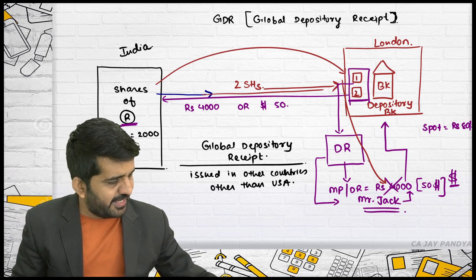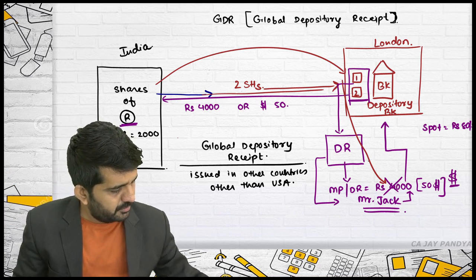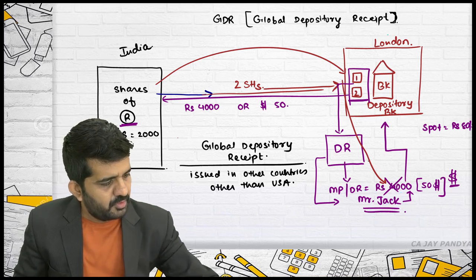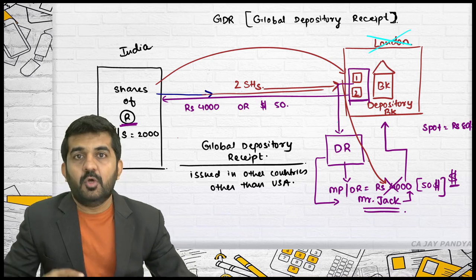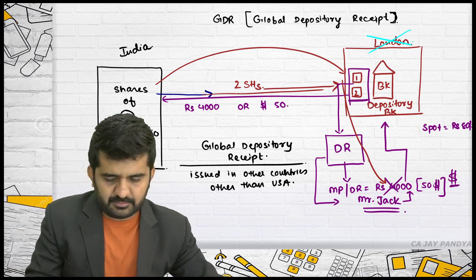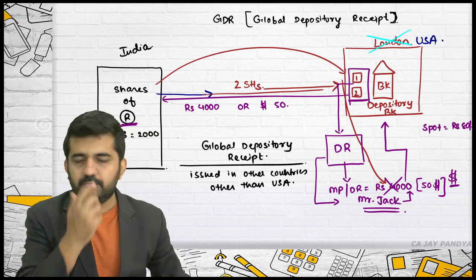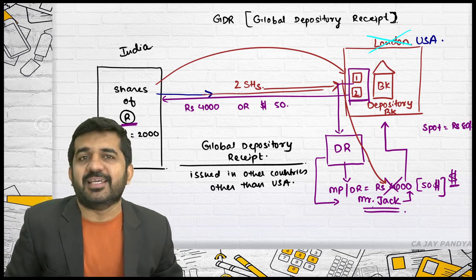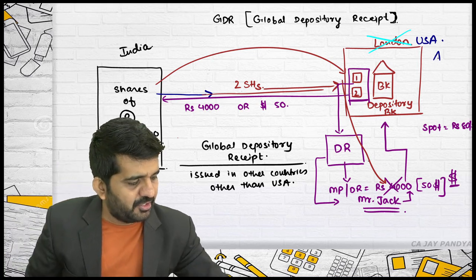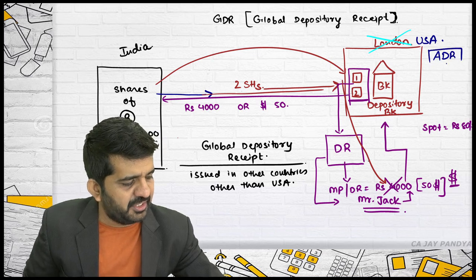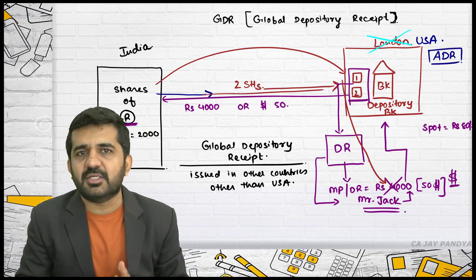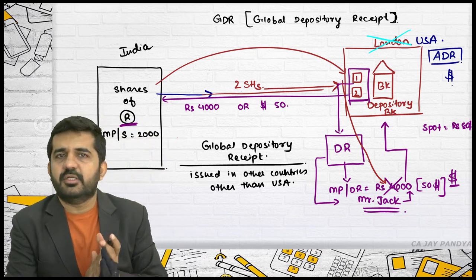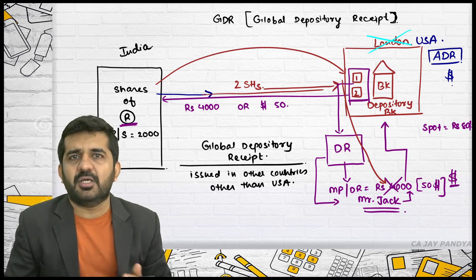If Mr. Jack, instead of London, was staying in USA and these shares were indirectly issued in USA, this automatically becomes American Depository Receipts. If the shares are issued in USA, of course again it will be in US dollar. So these are the points which you need to understand.